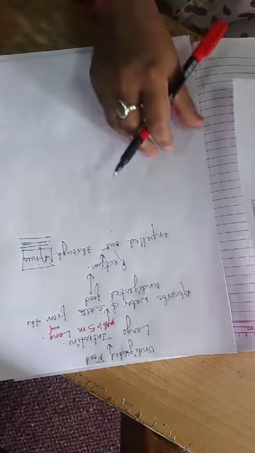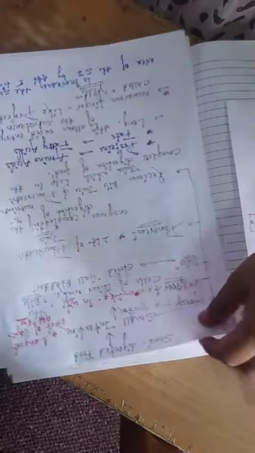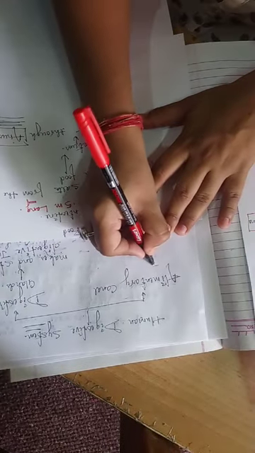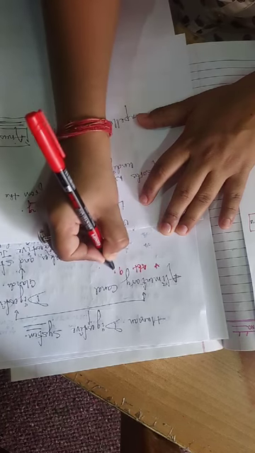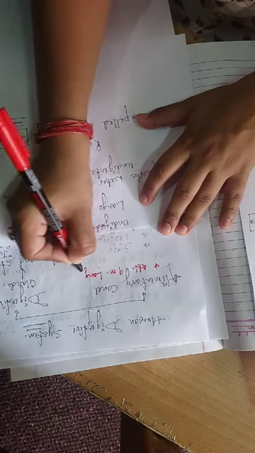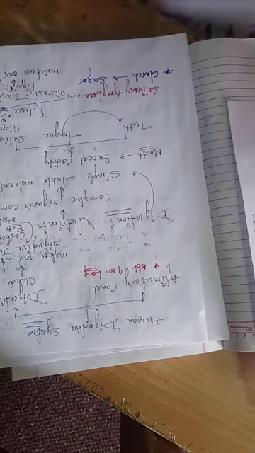One thing I think I forgot to tell you, this alimentary canal is about 9 meters long.